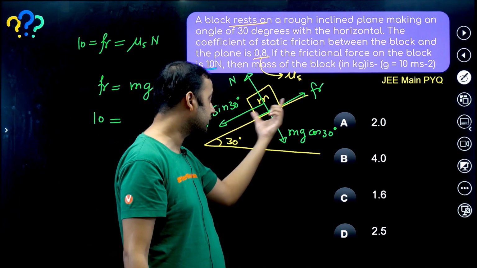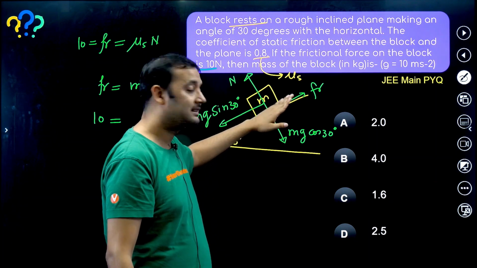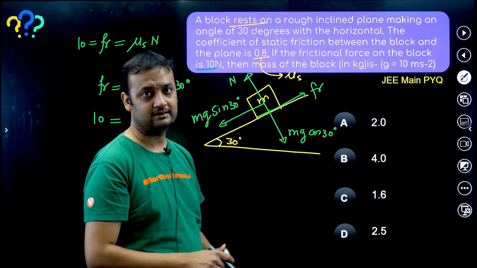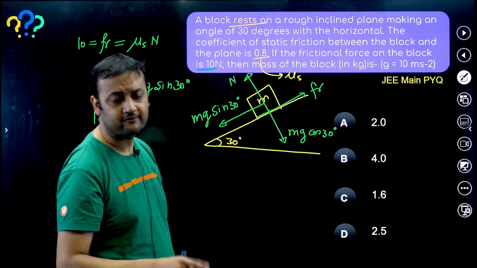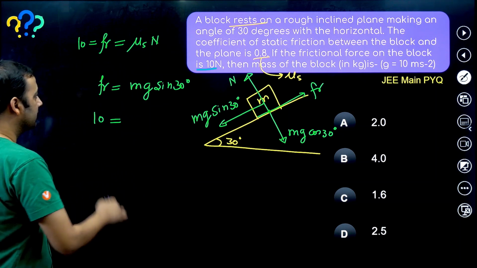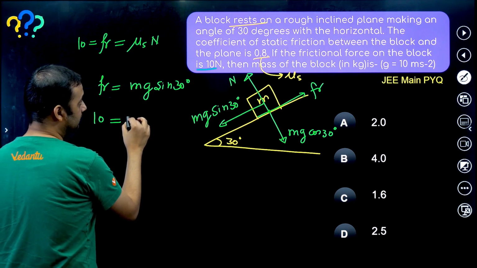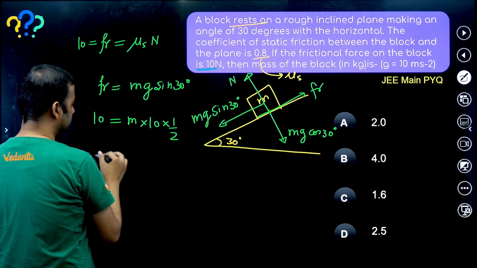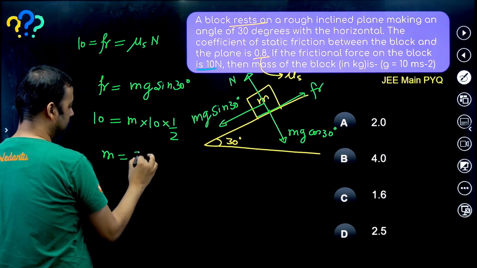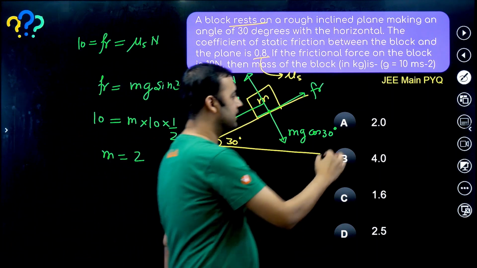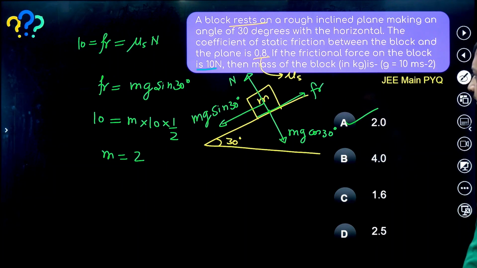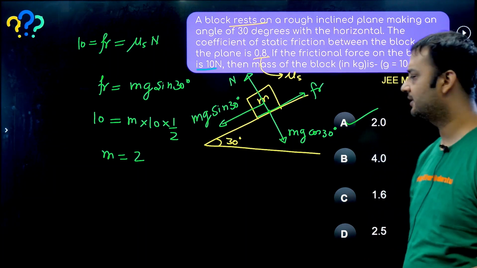What we know is that the block was not sliding, hence the net acceleration was 0. That means the up-the-plane force of friction would have balanced mg sin theta. I hope you have understood. So friction is 10, which should equal m into g, that is 10, into sin 30, which is half. From here you can see that m comes out to be 2 kg. I hope, guys, you have understood this question, which was a JEE Main PYQ. Pretty simple, although.